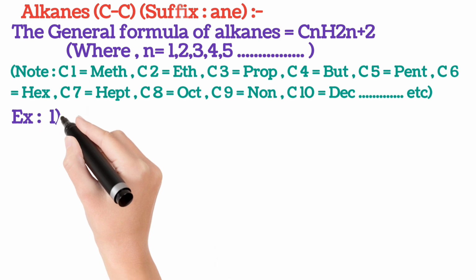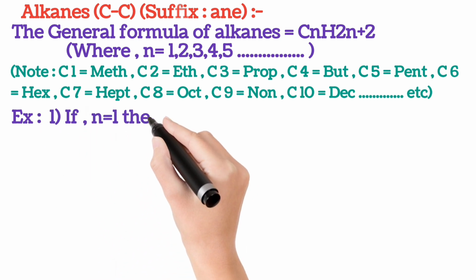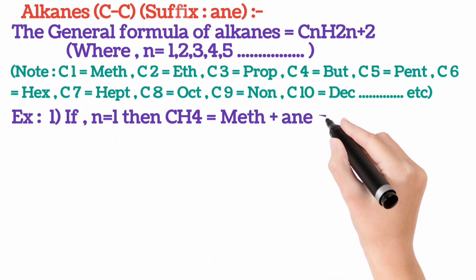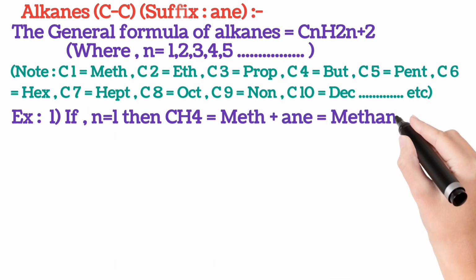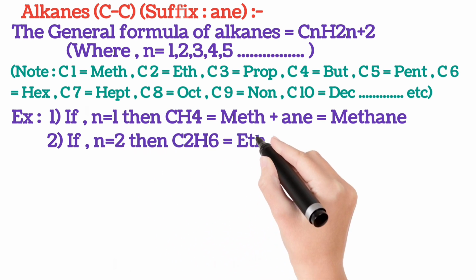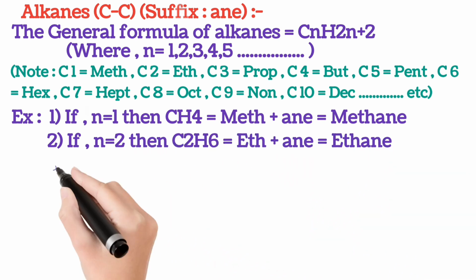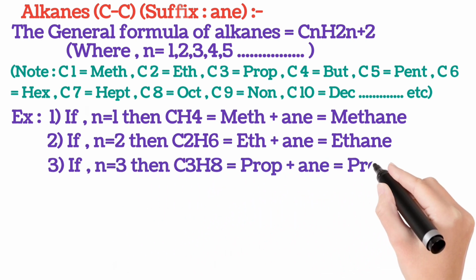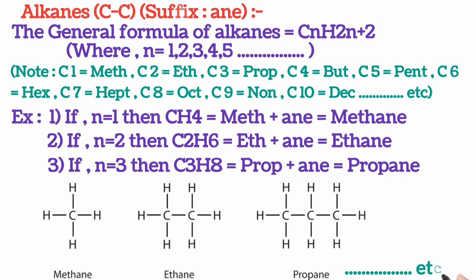N is equal to 1. If we substitute in the above formula, then we get CH4, it is called meth plus ane, methane. If n is equal to 2, we get C2H6, eth plus ane, ethane. If n is equal to 3, we get C3H8, prop plus ane, propane. Its structures are as follows.